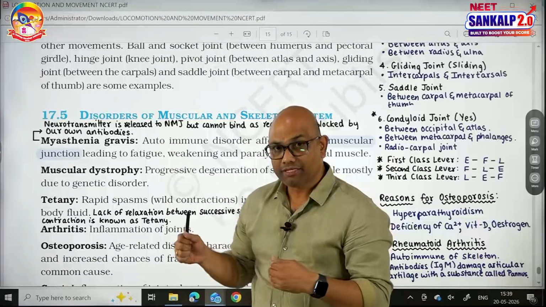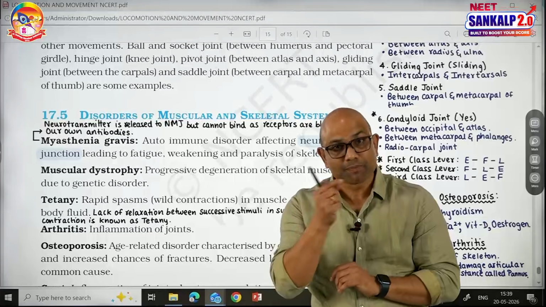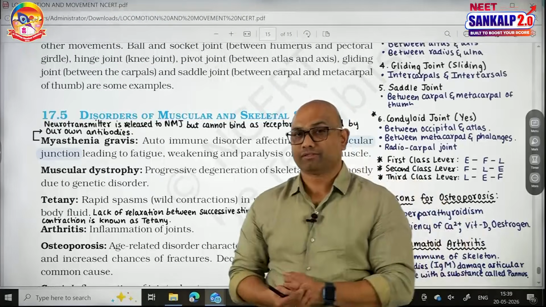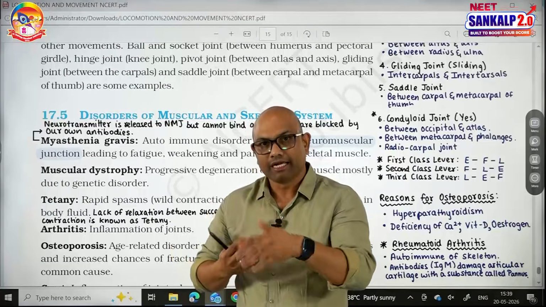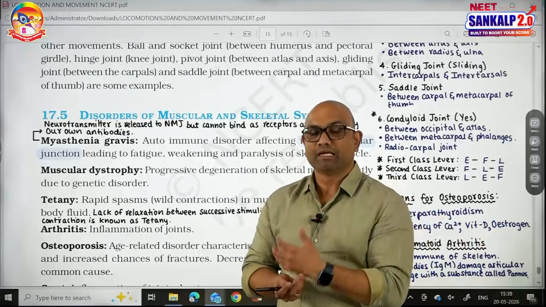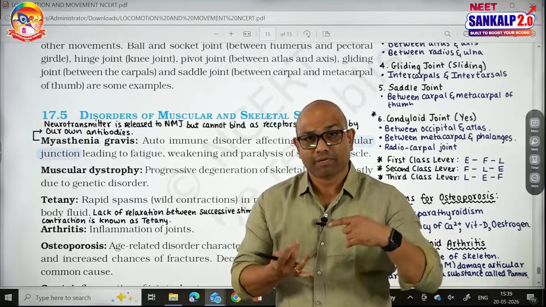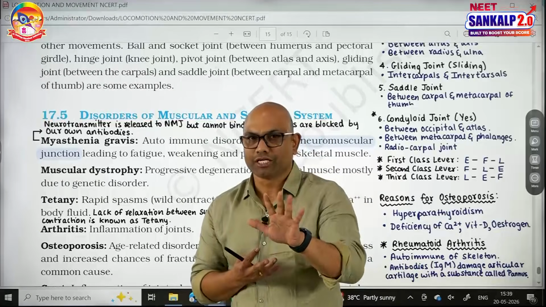In myasthenia gravis, neurotransmitter is released, no issue with that. But the receptors present on the sarcolemma will be blocked by our own antibodies. When they are blocked, though neurotransmitter is released, it will not bind. When it is not binding, there is no impulse transmission to the muscle, so it will not contract. That leads to muscle weakness, muscle fatigue and paralysis. It is a neuromuscular junction problem.